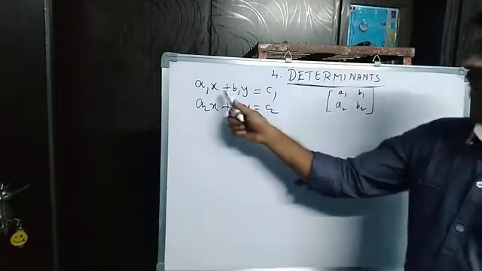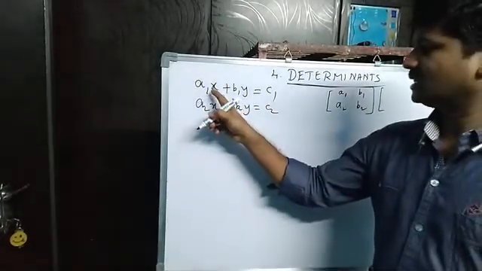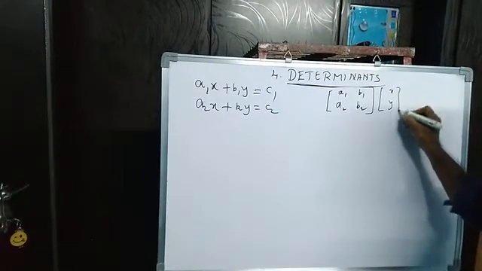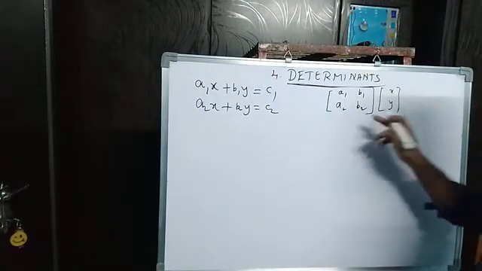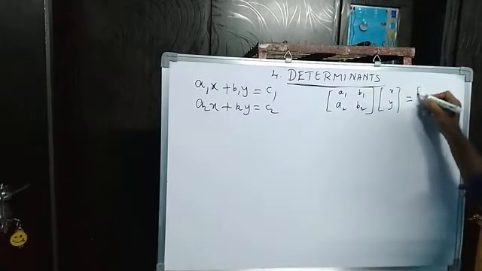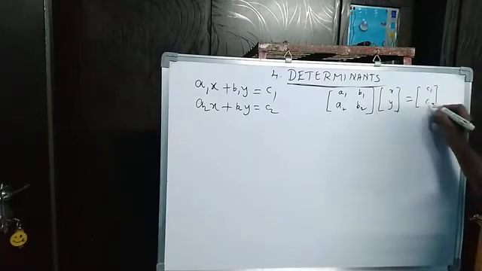Yes. Next, here the coefficients are over. What is there next? x, y is there. So write here x, y, in multiplication form. Why are we writing in this multiplication form? I will explain this one. See, is equal to, on the right side, what is there? C1, C2. C1 and C2.